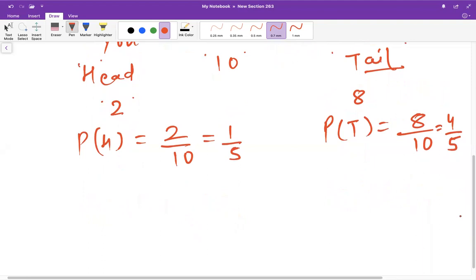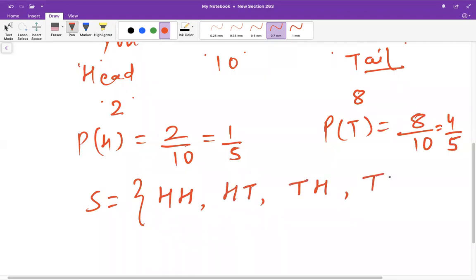So what do you say? Rather than tossing it once and noting the result to decide the winner, you say that you toss the coin 2 times, note down the result of the 2 tosses, and then based on that find who is the winner. Now if you toss the coin 2 times, the sample space is head head, head tail, tail head and tail tail. So these are the 4 possible outcomes when you toss the coin 2 times.